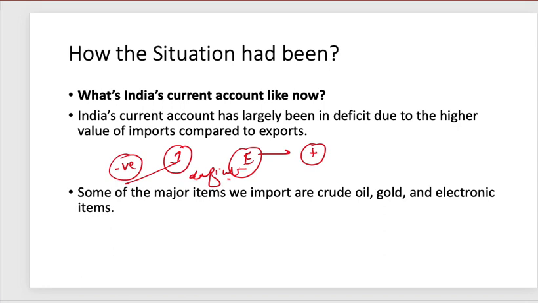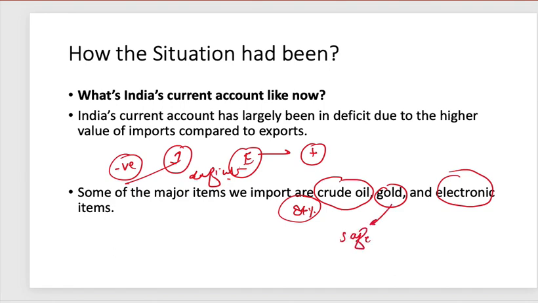Some of the major items which we import are crude oil, gold and electronic items. We import around 84% of the crude oil. On an average, I am saying, this may vary, but the latest record says that we import around 84% of the crude oil. We also import gold because gold is considered to be a safe asset. Electronic goods like mobile phones, like technology, these things are also imported from other countries.